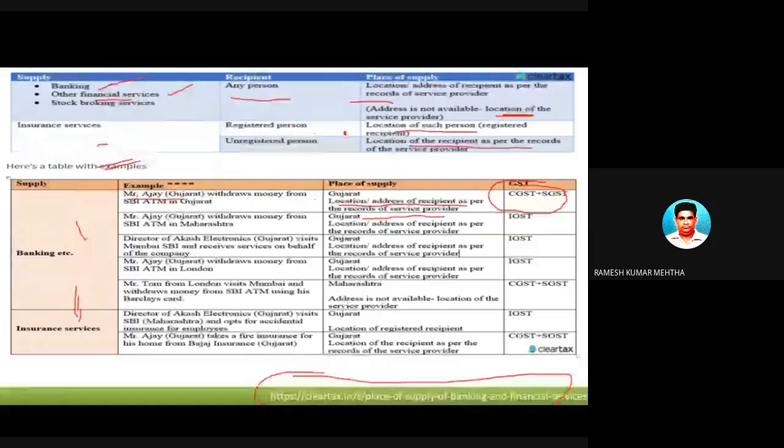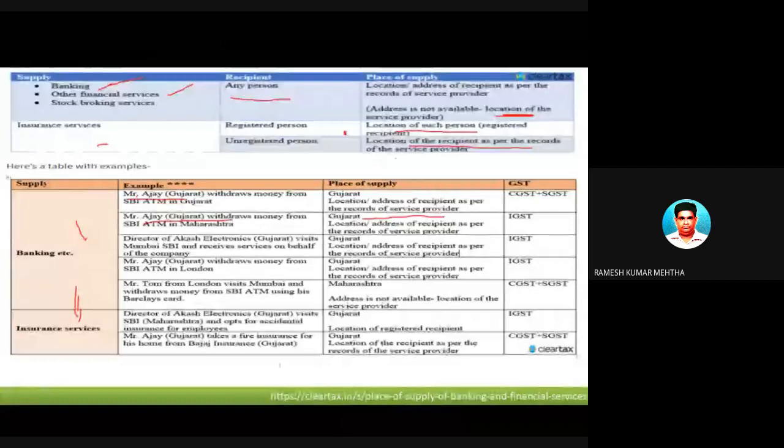Next one, another example, very important. Mr. Vijay of Gujarat withdraws money from SBI Maharashtra. Now, is the location or address of the recipient as per records available? Yes, it is available as Gujarat.